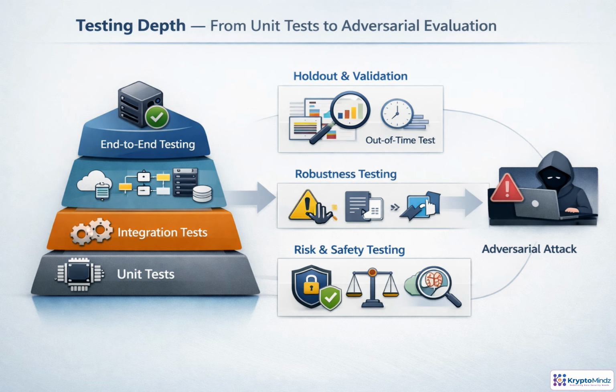From there, shift from engineering correctness to model behavior. Holdout, cross-validation, and out-of-time tests check whether performance generalizes. Robustness testing asks what happens when inputs are noisy, missing, shifted, or intentionally manipulated. For higher-risk systems, add fairness, privacy leakage, security, explainability, and adversarial evaluation. The goal is not just accuracy, it is confidence under real-world pressure.